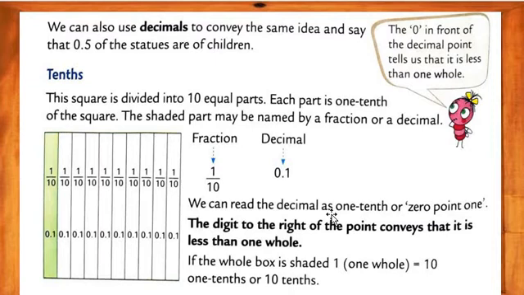How do we express the decimal in words, my dear students? In words, we can read the decimal as 1/10 or 0.1. The digit to the right of the point conveys that it is less than one whole. Again I repeat, we can read the decimal as 1/10 or 0.1. The digit to the right of the point conveys that it is less than one whole.